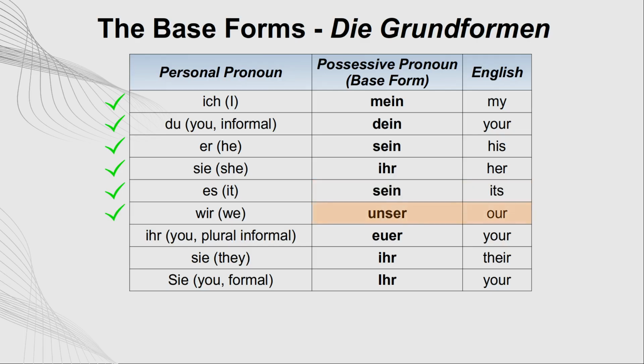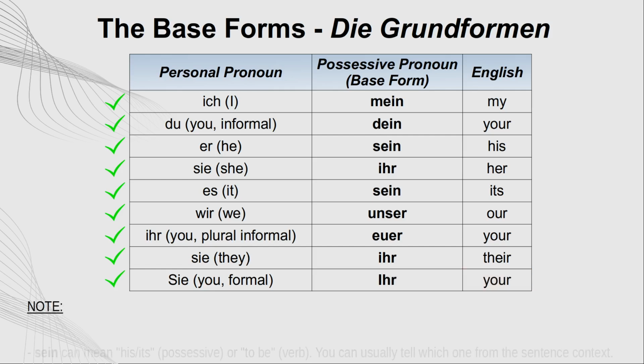Unser means our. The possessive pronoun for ihr, plural informal, is euer, which means your. The possessive pronoun for sie, they, is ihr, which means their. The possessive pronoun for Sie, formal, is Ihr. Ihr is always capitalized, which means your.